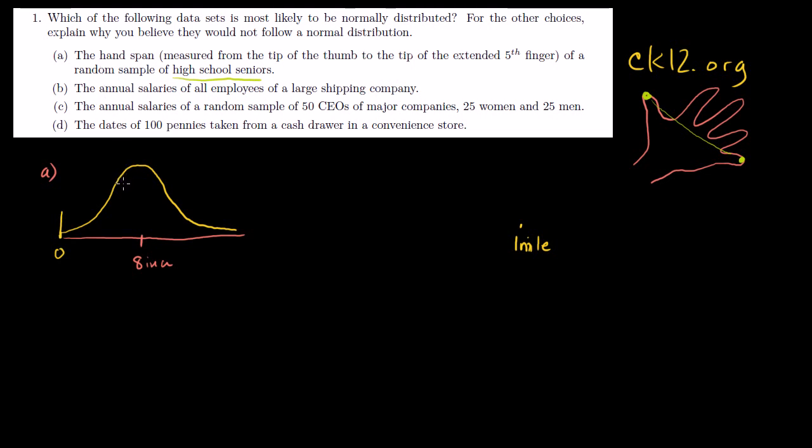The normal distribution is going to be a pretty good approximation for the distribution that we see. I guess one thing is that this is high school seniors. When I did this, it was kind of from my point of view as a guy, and I would argue that high school seniors, guys probably have larger hands than women, so it's possible that you actually have a bimodal